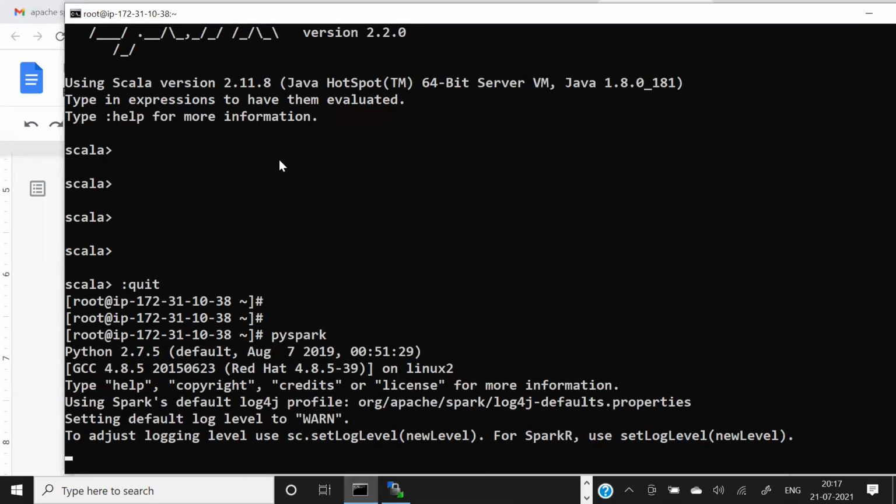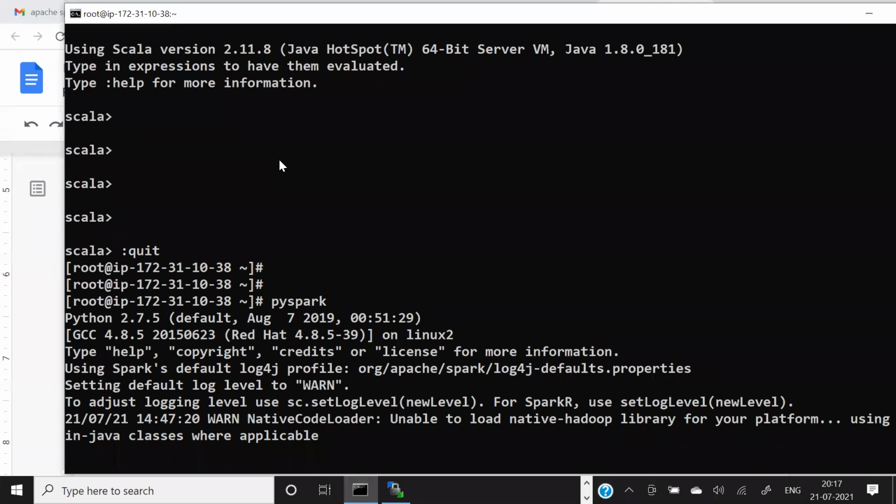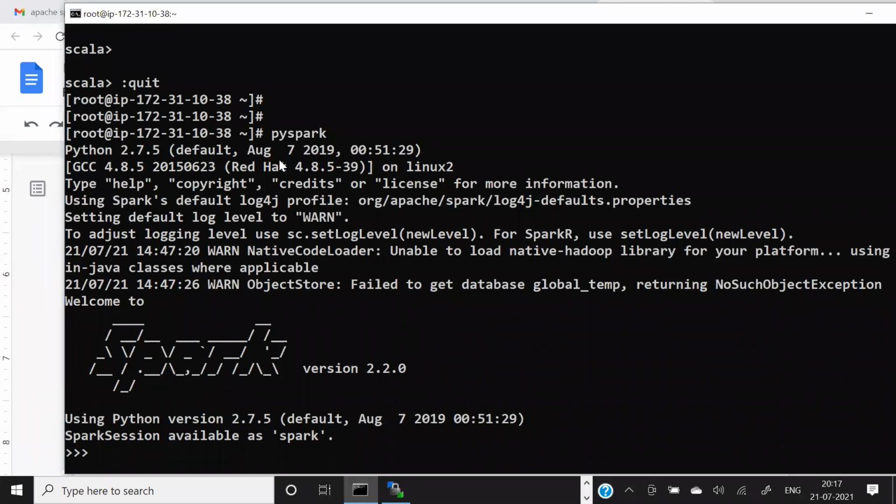I told you yesterday, guys, multiple languages are supported by Spark natively. So this is the language they're supporting, and there's no error when you see welcome. It means you have connected to the Spark local cluster. By default, you have connected to the local cluster, and you can interact with the local cluster with a language called Python.